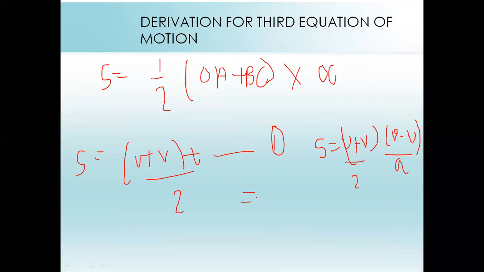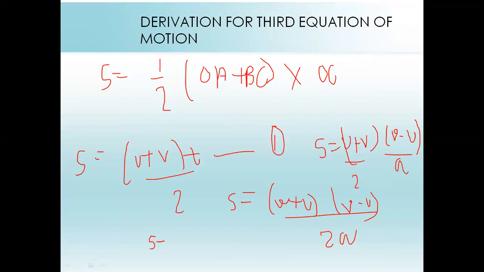So we can write it as V plus U, because addition of integers is commutative, that means it makes no difference. So V plus U, V minus U upon 2A, because denominators get multiplied, and according to the identity (a plus b)(a minus b) gives a squared minus b squared.